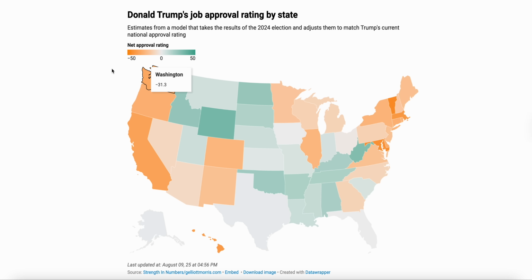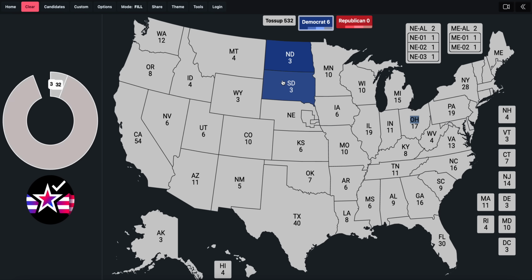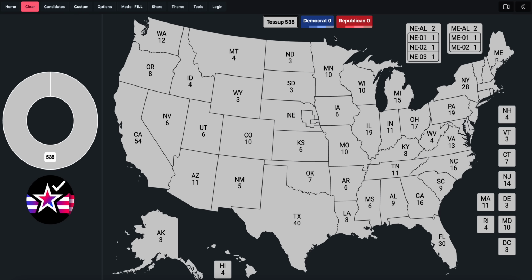Now, we're going to stick to our traditional ratings. 15 points or more is safe. 5 to 15 points is likely. Visualize that looks like this. Lean is anywhere between 1 to 5%, and anywhere less than a point is a tilt margin. So what we're going to do is go across these states, and we're going to characterize them pro-Republican or pro-Democratic based on what the approval rating is.